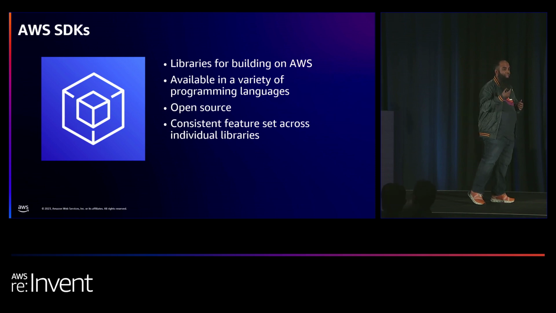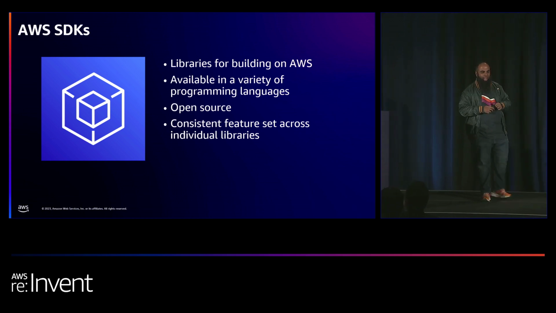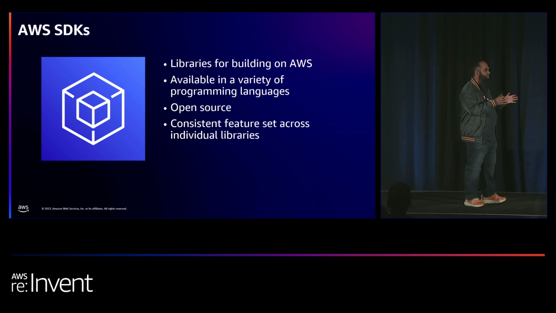I still remember, at least in my Java days, and then a bit of .NET later, that I was introduced to AWS through the SDK. And the SDK is basically libraries for building on AWS. This is available in a variety of languages, and it's open source. You can actually have a look at the code on GitHub. And there is a consistent feature set, right, across these individual libraries.